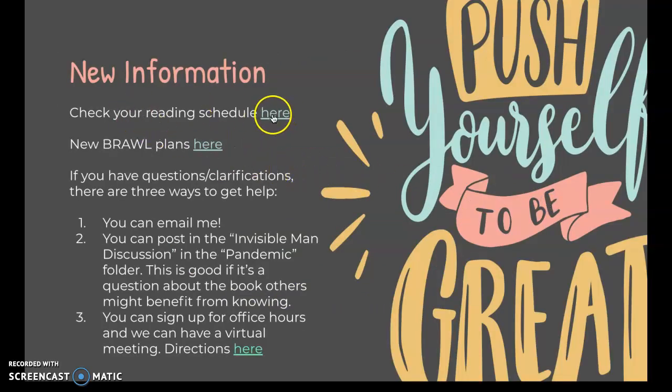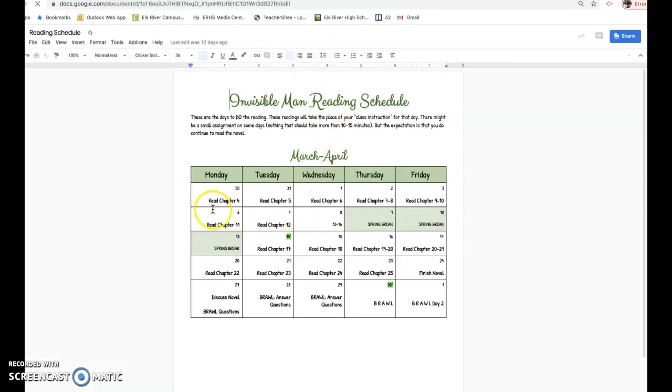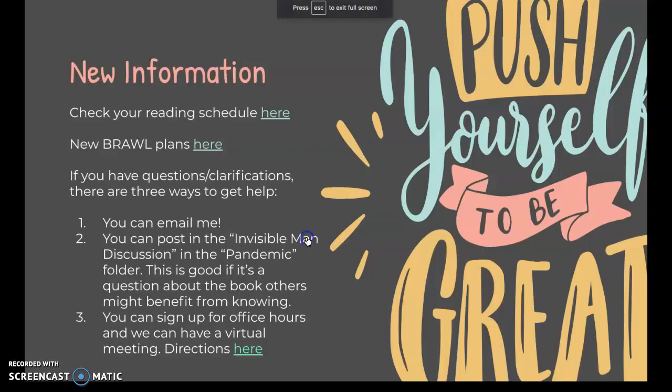There's a new reading schedule, and notice if it's underlined like this, the color changes, but I tried to link them all. So for example, you can click, and then here is the new reading schedule. I did it on a calendar. Again, that's just something that's easier for my brain, so that you can find everything. So links will be here. Here's the new plan for the brawl. You'll be able to look at this because we will not be doing meetings or discussions the way we were going to, and you can look here for that.